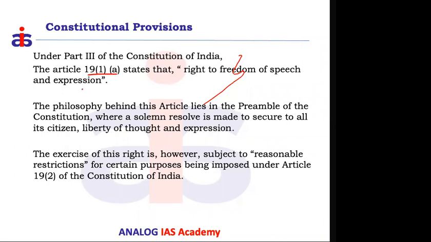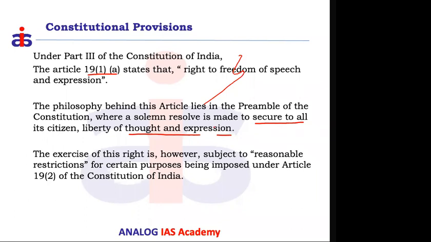So what is the philosophy behind this fundamental right? The philosophy is that the government is giving a promise to the citizens of the country that it will always secure to its citizens the liberty of thought and expression. The liberty of thought and expression is core and fundamental for any individual's growth.